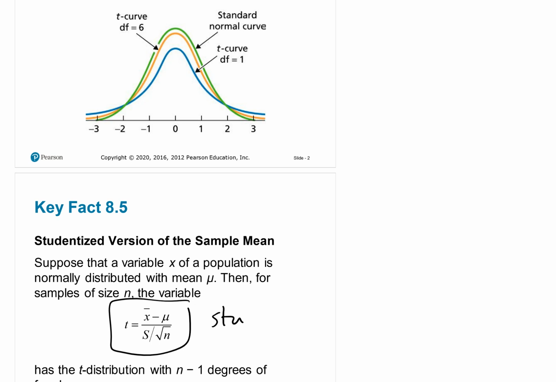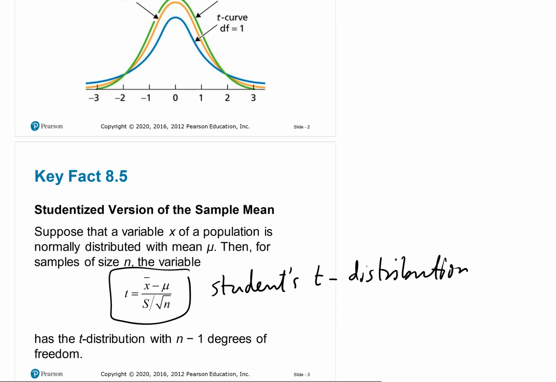So we call it student's t distribution, and this has what we call degrees of freedom n minus 1. The degrees of freedom has to be less than the size of the sample, so that's why we go with n minus 1.